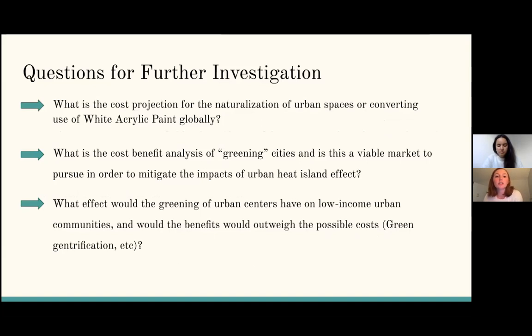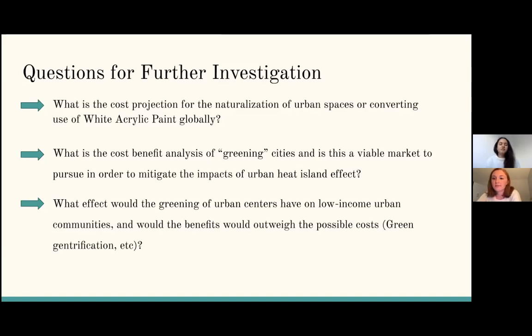And our second question is, what is the cost-benefit analysis of greening cities, and is this a viable market to pursue in order to mitigate the impacts of the urban heat island effect? Because we think of green roofs and the implementation of greenery into architecture, thinking about how much of a dent they would make on the urban heat island effect. And most often greenery is for frill and decorative purposes, not truly to tackle climatic issues such as the urban heat island effect. So that would be something to consider moving forward in this investigation.